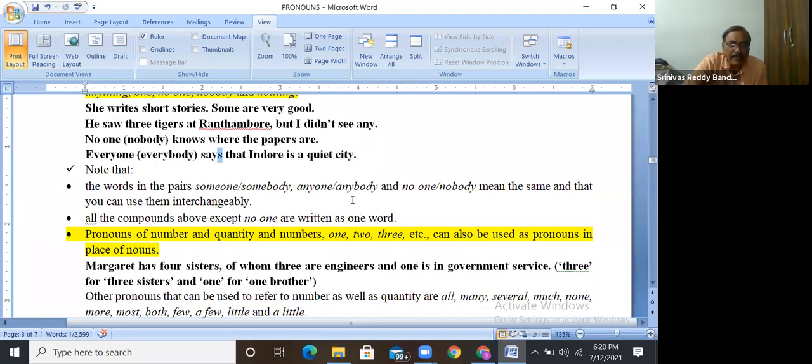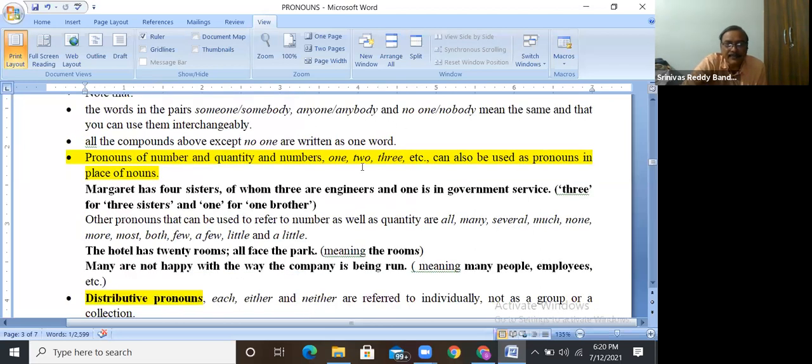Sometimes the numbers 1, 2, 3 can also be used as pronouns in place of nouns. One should respect one's parents. One should respect one's country. So here the one is a pronoun. But if it is used with another noun, it becomes an adjective. Three sisters: sisters is a noun, three is an adjective.